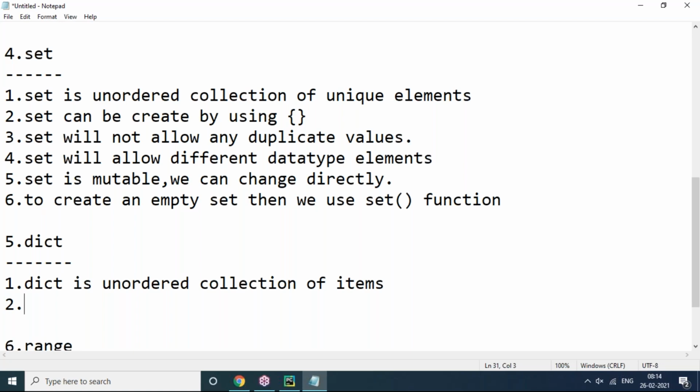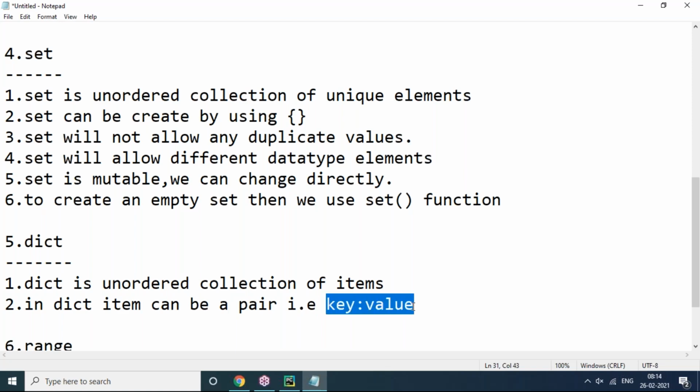One is key and value. In a dictionary, one item can be a pair, that is key colon value. One item is considered as two things, key and value. Both combination is called one item. So in a dictionary, one item does not mean one value.